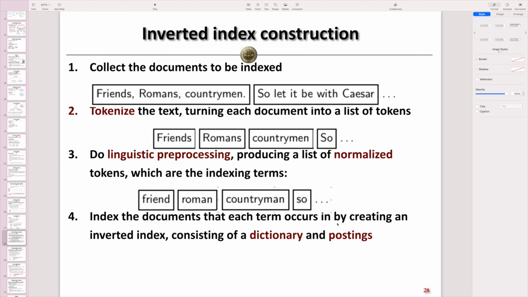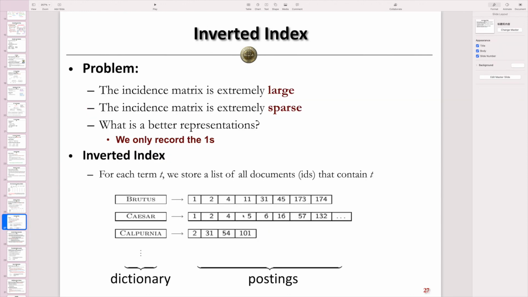Okay, so we have this inverted index. Then the next question will be how we can do the queries based on it, which is very different from the previous Boolean models. Here for the inverted index, we can no longer do the Boolean operators based on them, because the numbers we have here denote the IDs of the documents. They no longer denote the appearance, or the incidence relationship, between documents and terms anymore. Then the question will be how can we do the queries based on it?